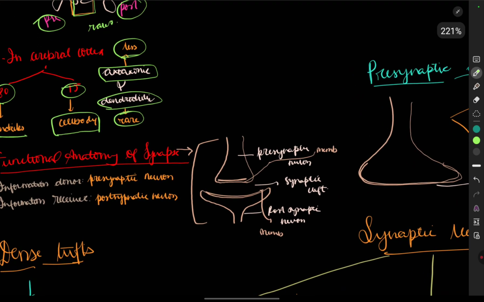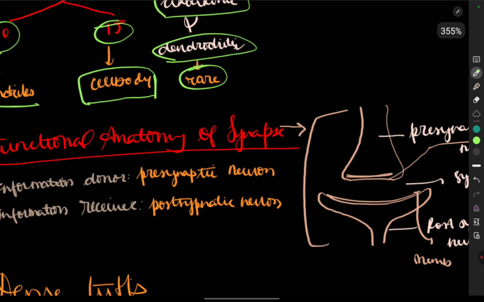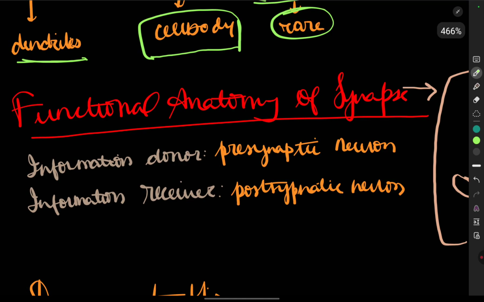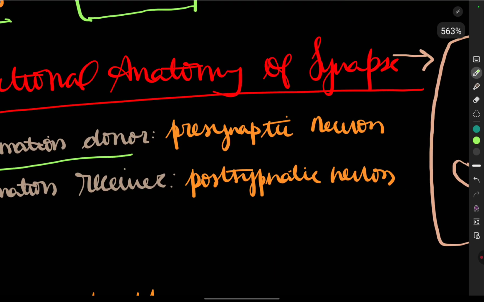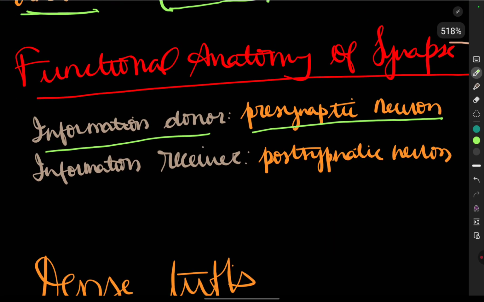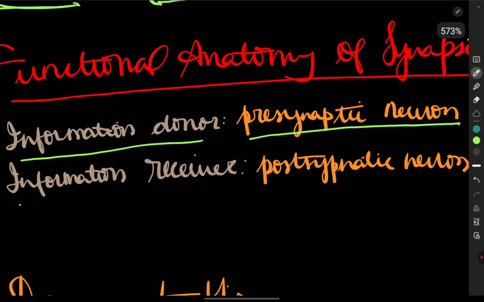Now, functional anatomy of the synapse. Without understanding this, we will not be able to understand the further chapters, so make sure you watch this with full focus and full concentration. It is very important. So see, the information donor, who is donating the information, is called the presynaptic neuron.